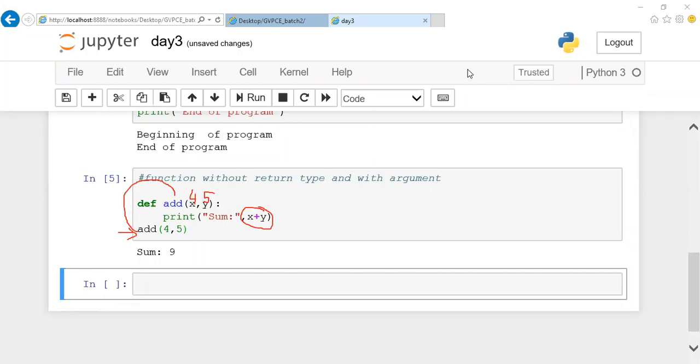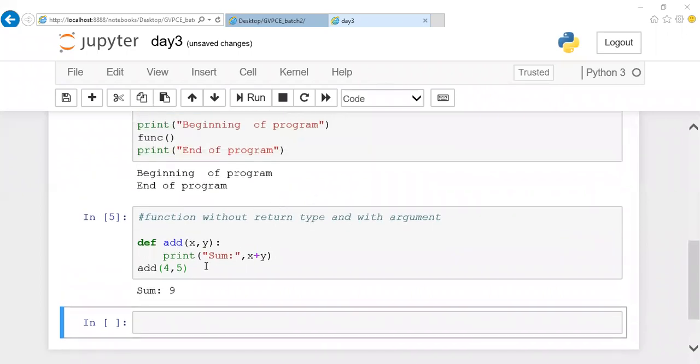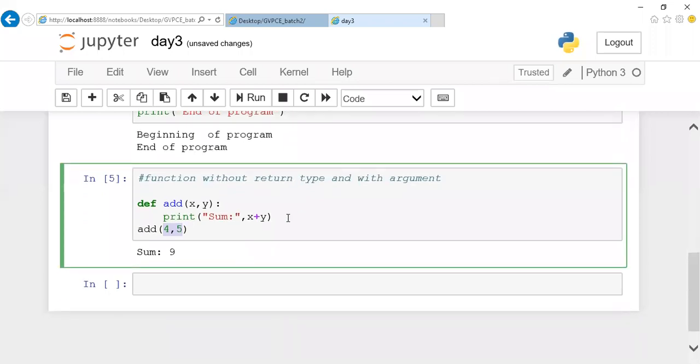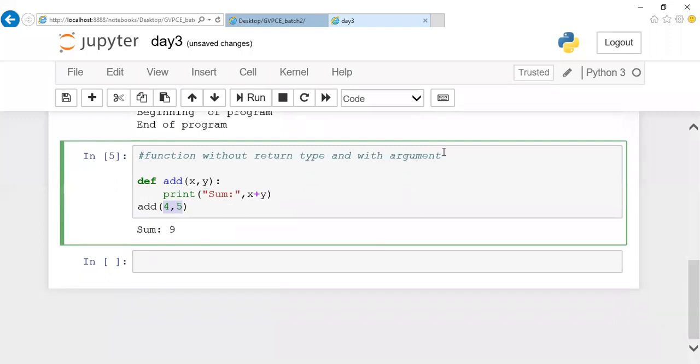So the previous one is without argument. I didn't pass any parameter. The value you are passing here is called an argument or parameter value for a function. Okay. This is with argument. And the next type is with return type. I'm doing an operation and I'm going to return a value, where I'm not going to print my value here. I'm going to throw my value back to my function call.